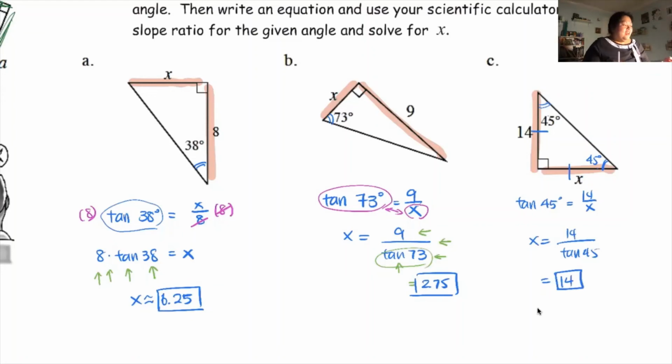Okay. All right. So this is really helping you see all the different ways that the tangent button on the calculator is really going to be helpful for you, because we don't have the information for 38 degrees and 73 degrees. On our table here, I believe we don't have anything in the 30s. We have 72 degrees. So one degree makes a huge difference in the slope ratio. And so that's why your calculator is going to be super helpful for you.